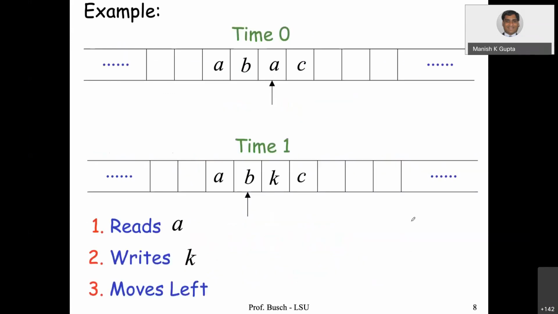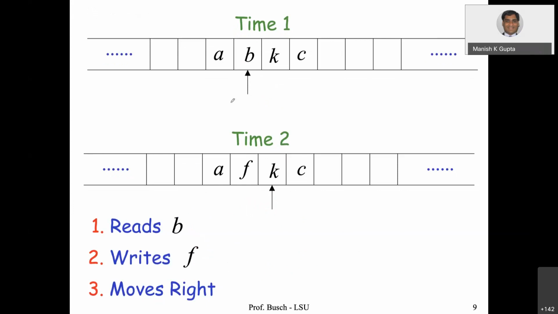For example, if you look at this, the head is reading A here, right? And then it writes K here. A is replaced with K, you can see that, and then it moves towards left. Now it moves towards left and points towards B. So this operation is done by the tape. Similarly here, in these two timestamps, in the first one the head is reading B on the tape. Then it replaces B with F. You can see that B is replaced with F, and it moves towards right.